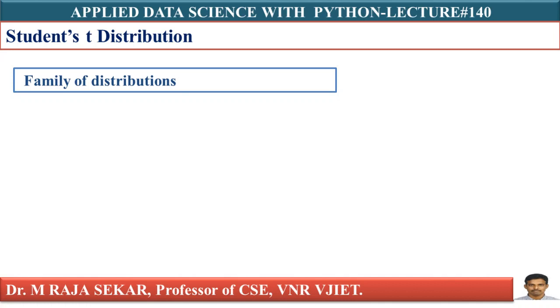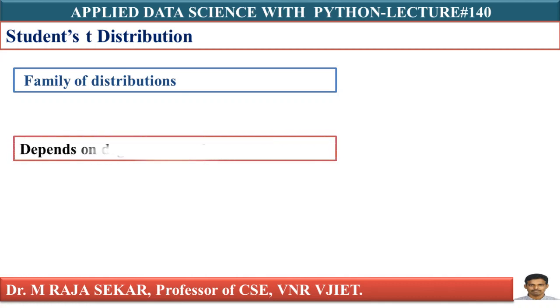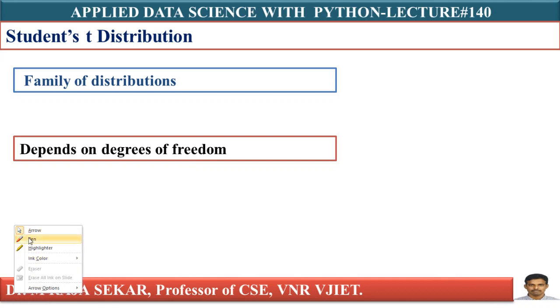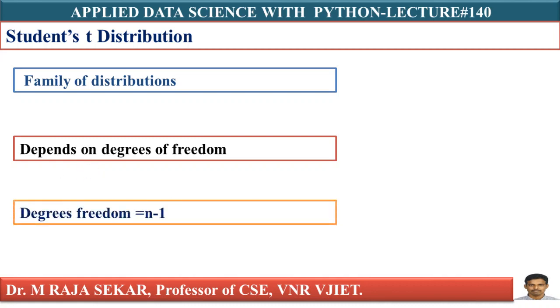The value of the t distribution depends on degrees of freedom. What are my degrees of freedom? I already defined degrees of freedom in the previous lecture: the number of observations that are free to vary after the sample mean has been calculated.